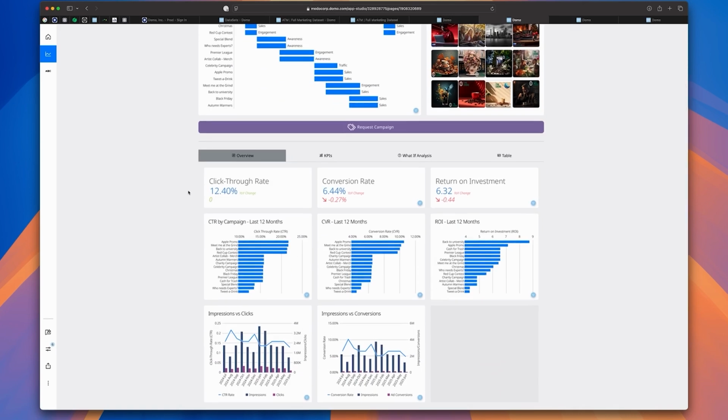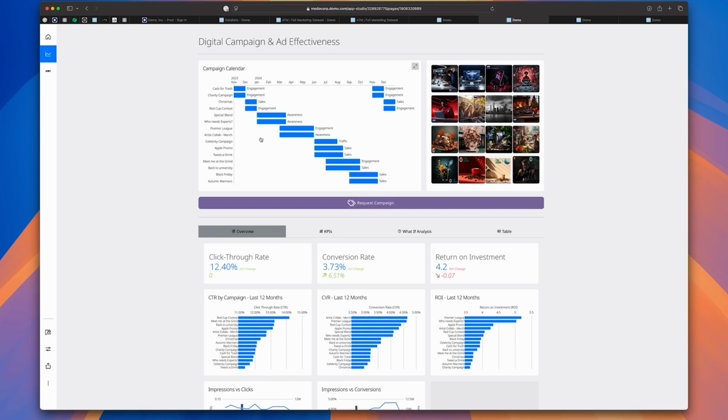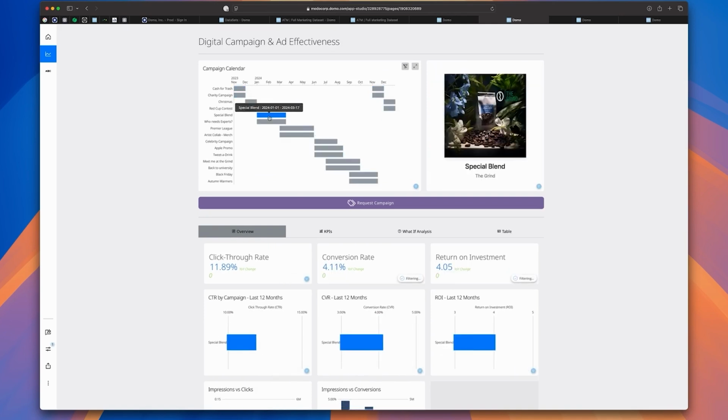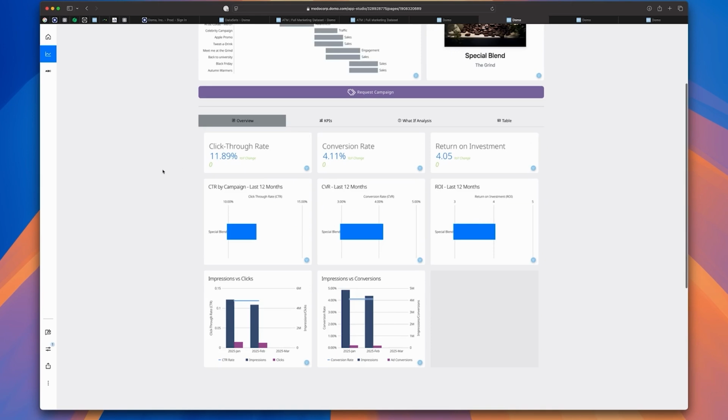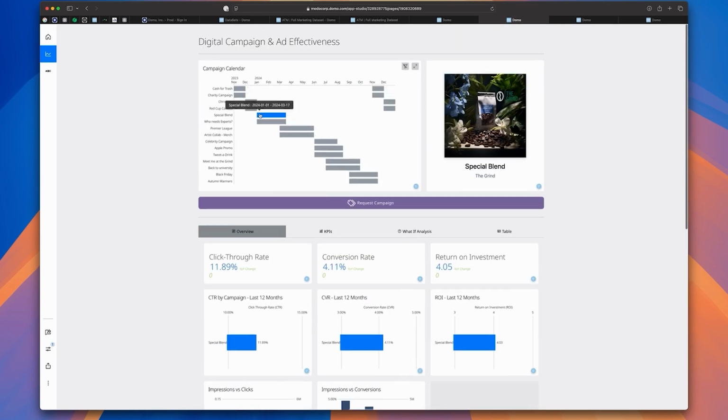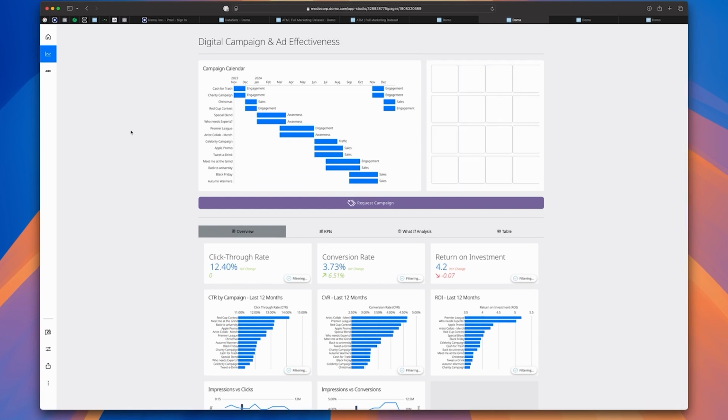Scrolling down, we have some of the core KPIs you would expect to see to assess ad campaign performance, such as click-through rate, conversion rate, return on investment, and then associated bar charts where one bar represents a single campaign. Everything on this app is interactive. So if I was to click on a campaign at the top here and filter in to our special blend campaign, you'll see that all of the other charts on the app filter in to show me the KPIs associated with that single campaign. I get the creative imagery and my bar charts and core KPIs adjust accordingly. I can click it again to remove the filter.